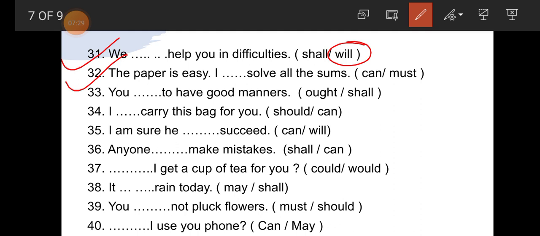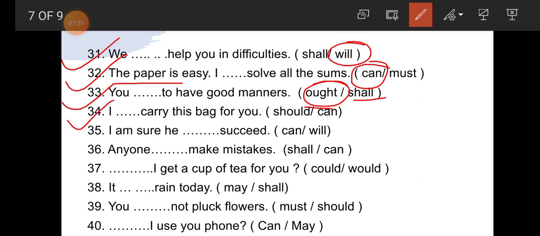So student, here the paper is easy. Here ability is shown that I can solve all the sums. So can is the correct answer. Number 33. You dash to have good manners. So student, ought and should are given here. So ought is the correct one, because to is already written here. You ought to have good manners.